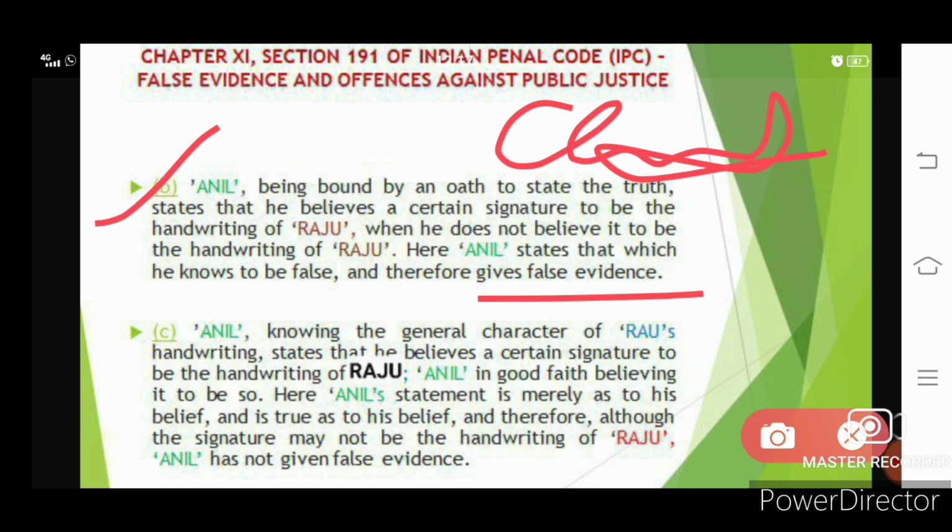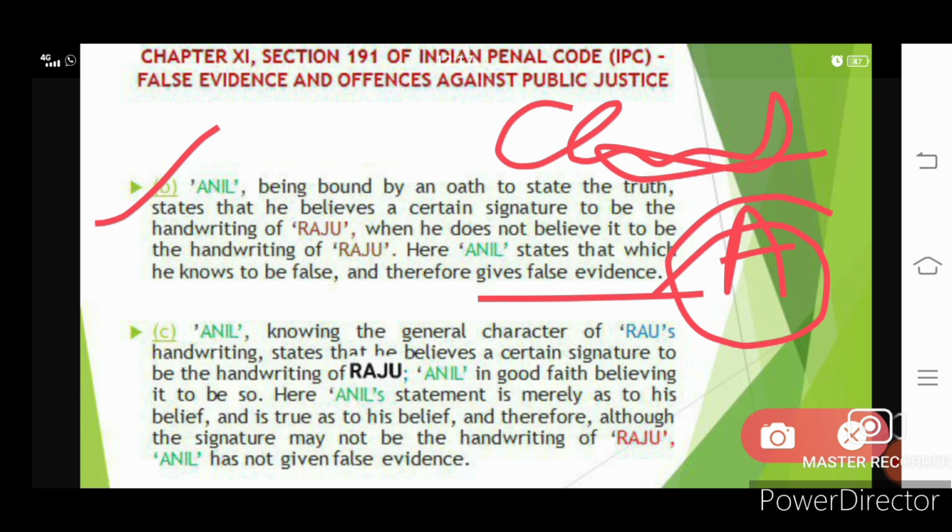Anil, in good faith, that is, he is believing in himself that it is the handwriting of Raju. Here Anil's statement is merely as to his belief and is true to his belief.